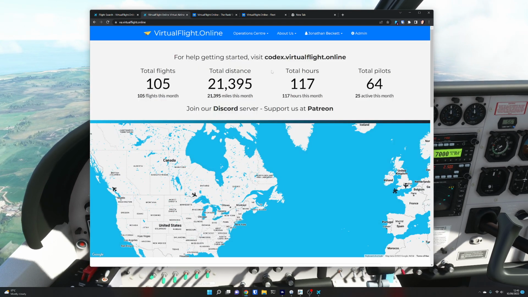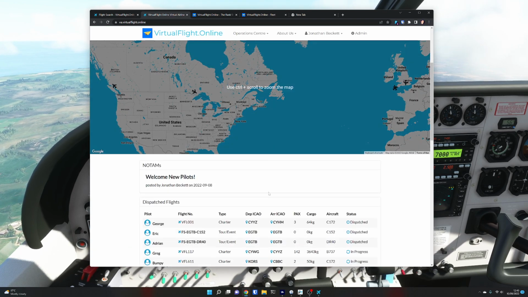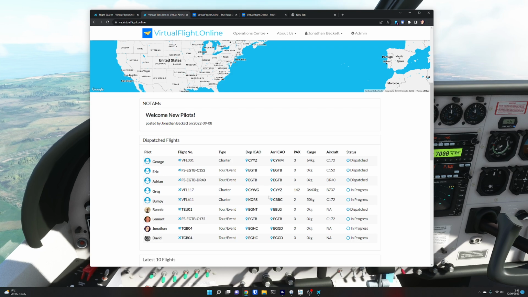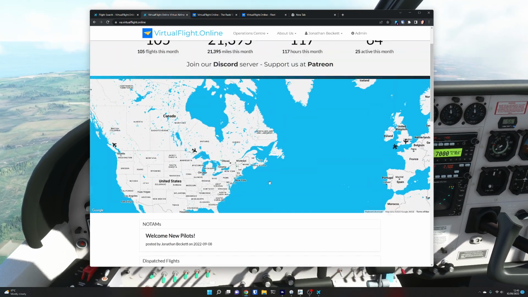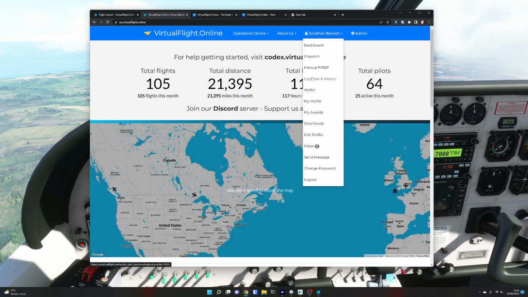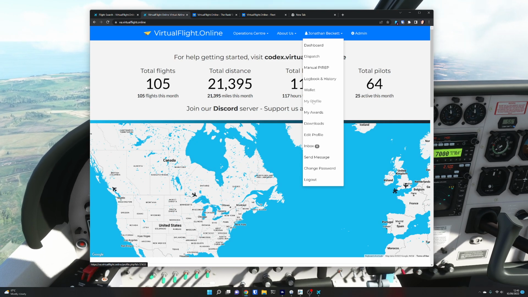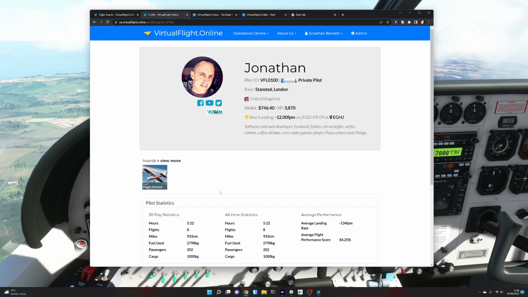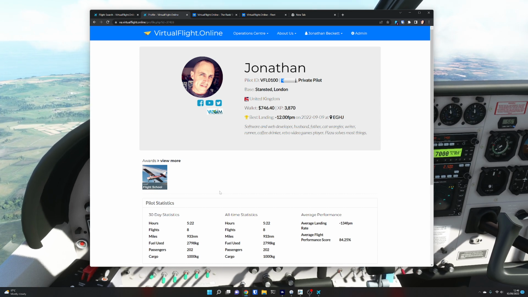So Virtual Flight Online. It's worth saying, whenever you complete an event or a tour, you also win awards. As well as going up the rank structure, you can win awards. If you go and look in my profile, for example, you can see I've already won an award, the Flight School Award, which I got for completing the hours to get out of flight school.